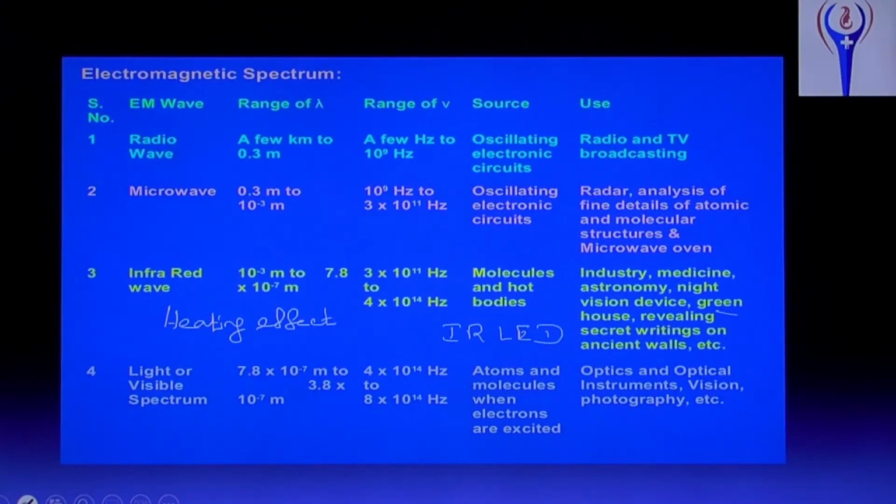In our remote, in one corner, it contains an infrared LED. Here, this is the infrared LED. And when we press this, infrared light goes out and activates the sensor. That light we can't see.